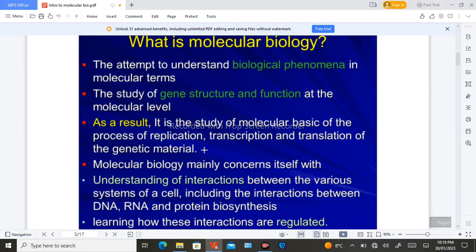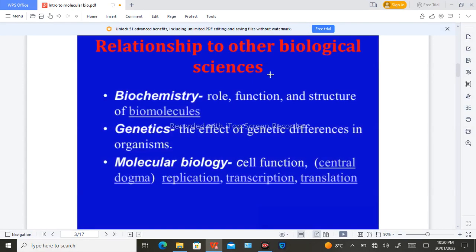In molecular biology, we study different types of biological phenomena such as replication, transcription, or translation. Then we study different gene structure, function. Gene is basically the functional unit of heredity that controls all the phenotypic characteristics of a living organism. There is some interaction between these molecules such as DNA, RNA, and protein. This is also studied in molecular biology.